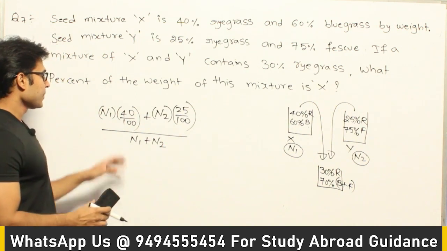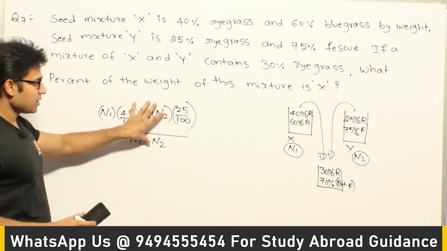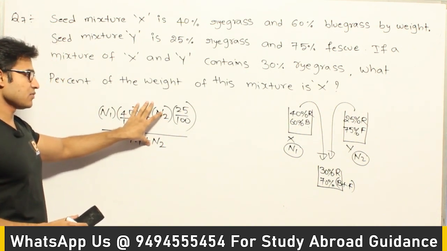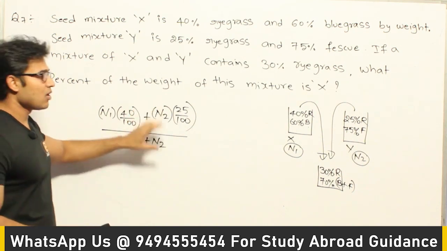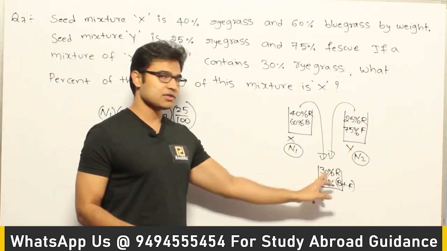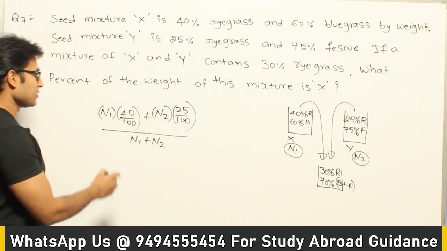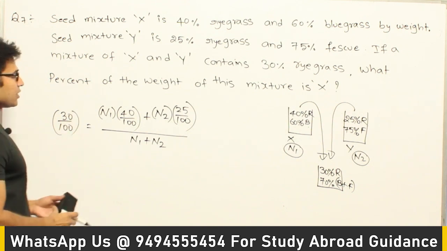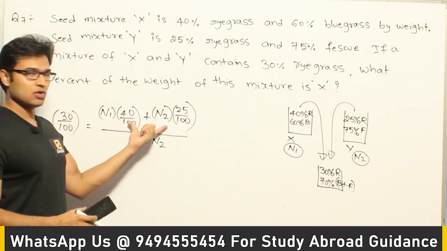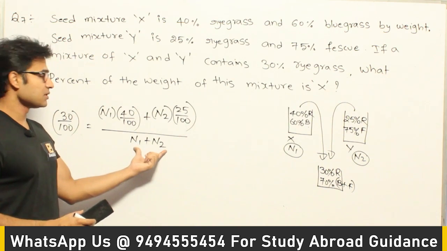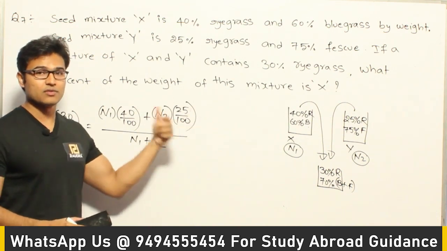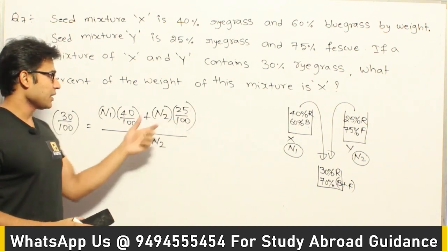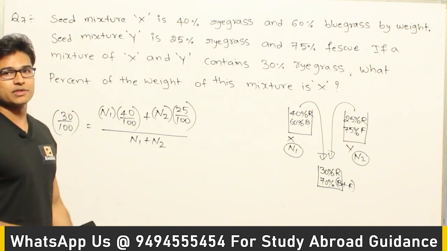So by writing like this, I'll be finding out what is the percentage of ryegrass in the final mixture. They have already given this number. The total percentage of the ryegrass present in the final mixture is 30%. So you can write it as 30 by 100. Getting this? So you need not worry about the units now, because numerator is in kgs, denominator is also in kgs, they get cancelled away, so you need not worry about the units here.